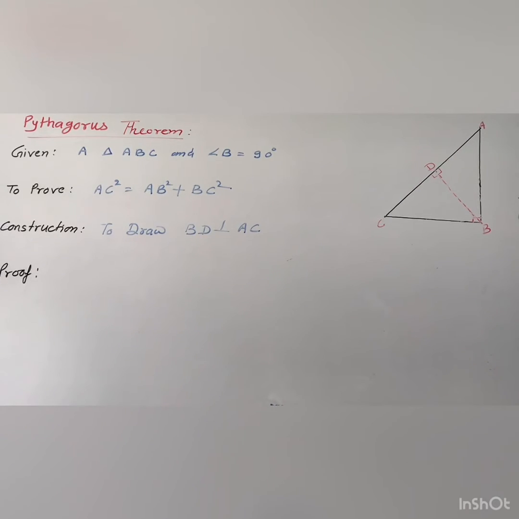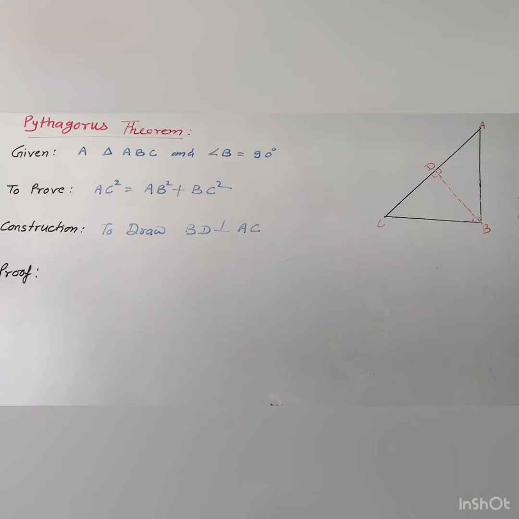So this question is always asked in examination as state and prove the Pythagoras theorem. So you will learn the statement also for this theorem, and this is the most important theorem for the board examination.